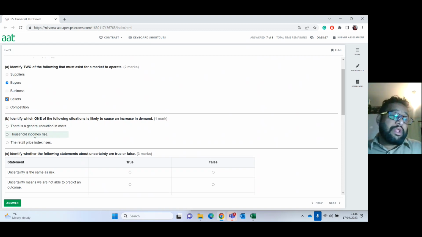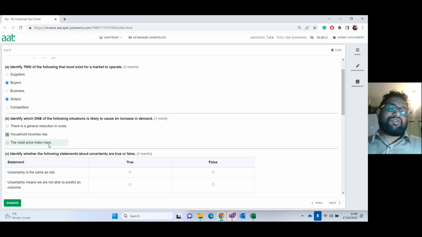But when the household income rises, you have more money. That means the items they want to buy now will be in demand. Like maybe I'll be able to buy something for £5, but now I have £10. I have demand for buying more goods. I may buy two of it, or something new I can buy for that one. So that is the likely reason for an increase in demand if your income rises.